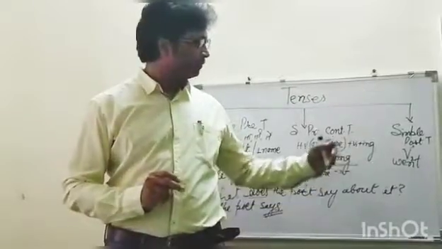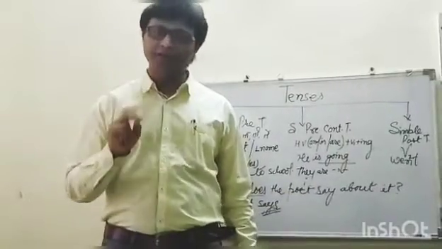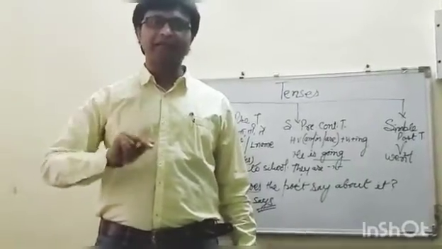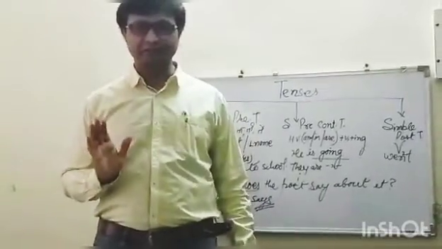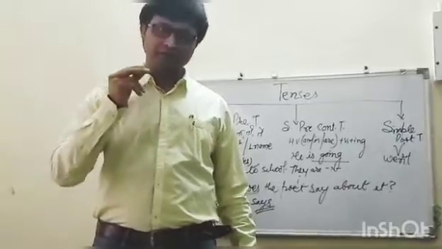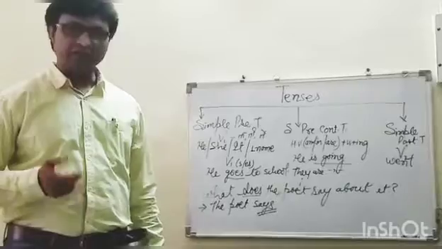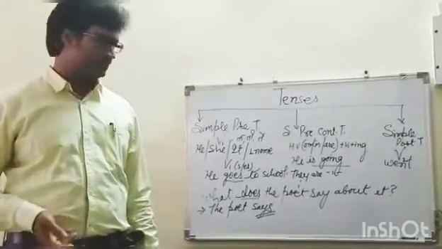Similarly, in simple past tense, if the verb is in the second form, that automatically tells us it is in the past tense. So your verb does two works: one is to tell you the action, and the second is to tell you the tense.